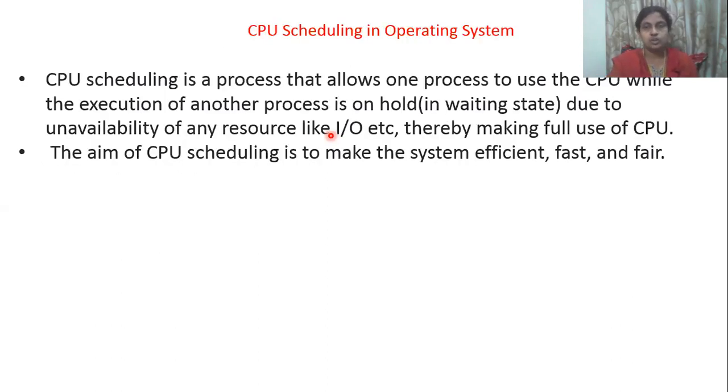Next, we will move on to the concept of CPU scheduling. In today's session, we were discussing process scheduling and the role of the scheduler. Then we discussed context switching, inter-process communication, and we also saw what an independent process and a cooperative process are. Now we will move on to our next topic, CPU scheduling.